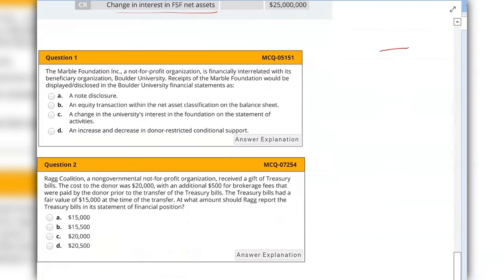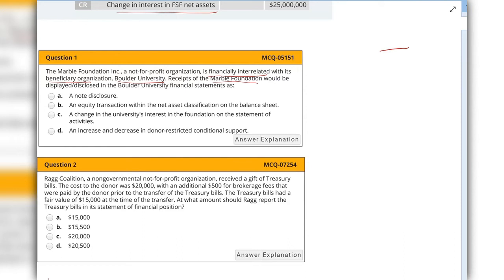Question number 1. So here it says Marble Foundation, a not-for-profit organization, and they are also financially interrelated with its beneficiary organization, Boulder University. Receipts of the Marble Foundation would be displayed or disclosed in the Boulder University financial statements as what? So remember, they both are financially interrelated.